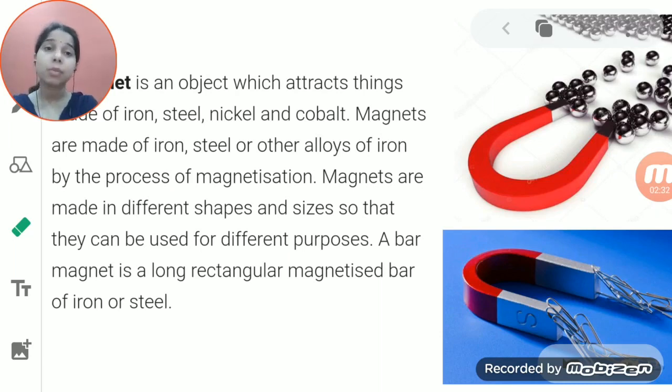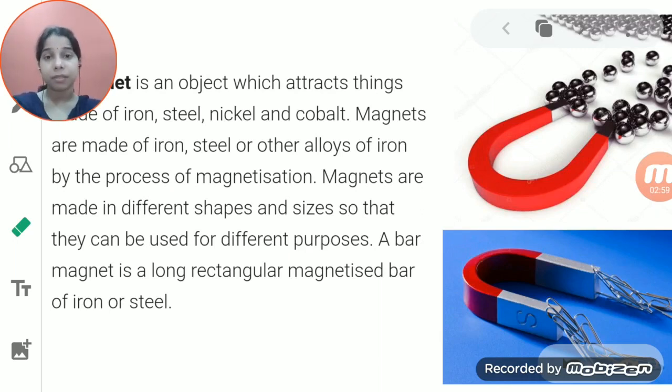So what is a magnet, student? It attracts things. Basically, if you take a magnet to iron, you will see that it sticks properly, or it gets attracted towards the iron object. If you take the magnet to the door handle, then what will happen? It will stick to the door handle very easily.